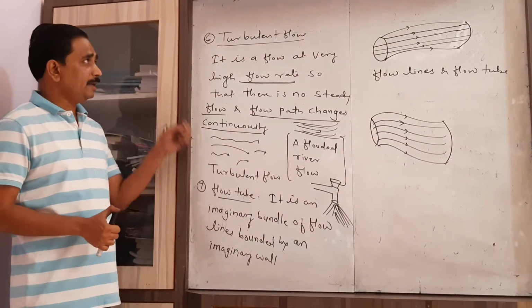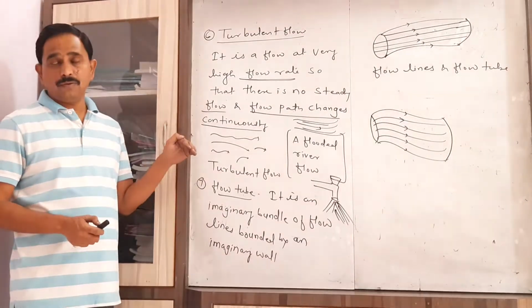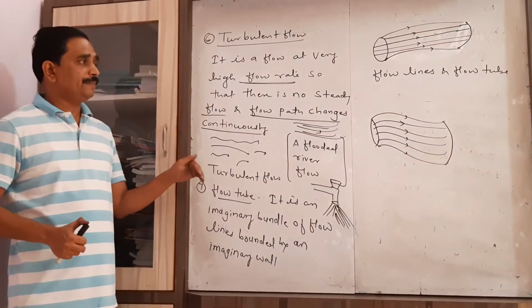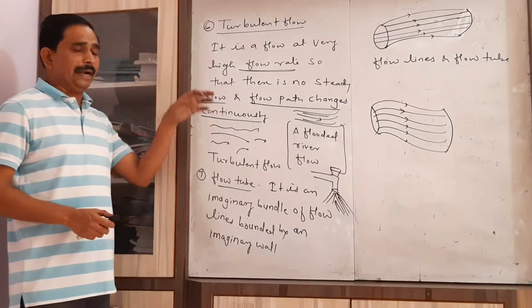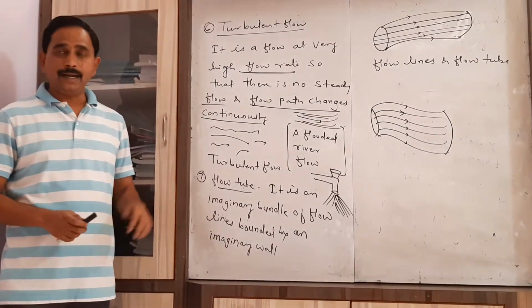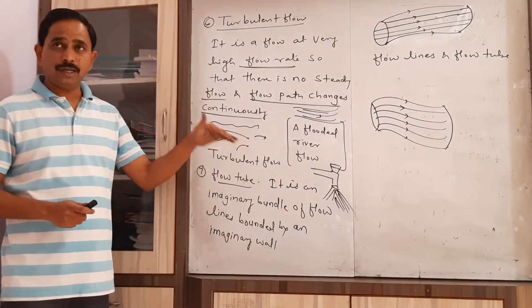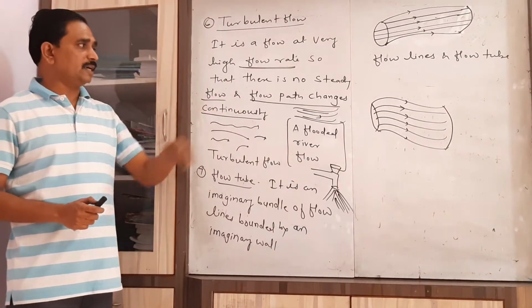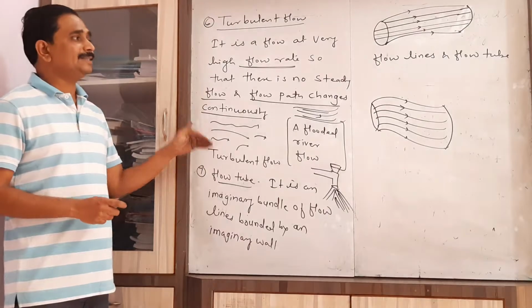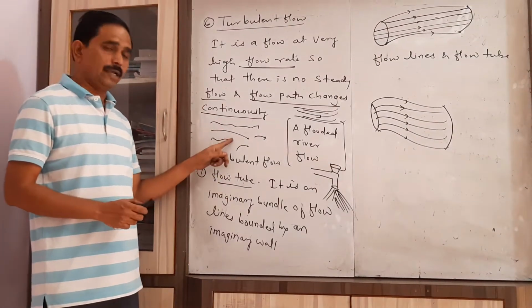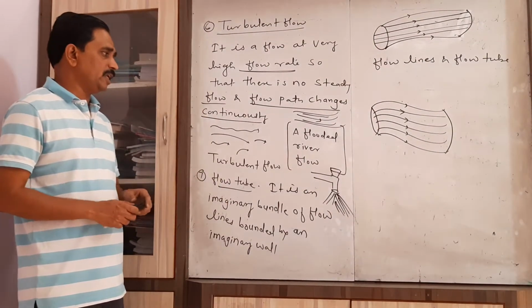So let us repeat again. Turbulent flow is a flow of a fluid where the fluid flows at a fast rate, so that there is no steady flow. The velocity and pressure in that flow change continuously, as well as the path taken by the particle.